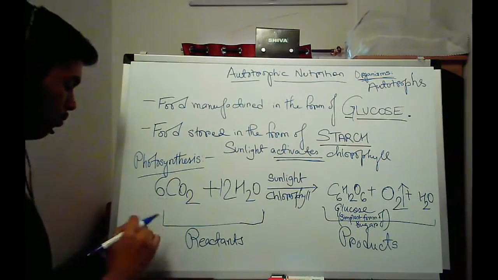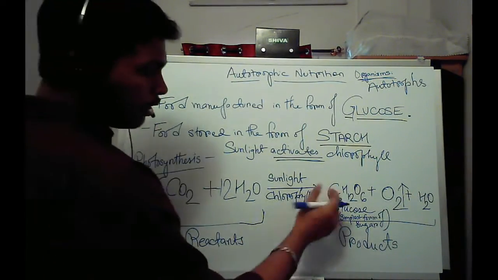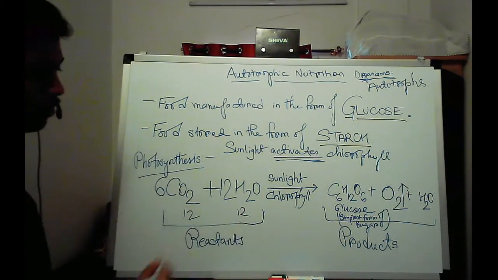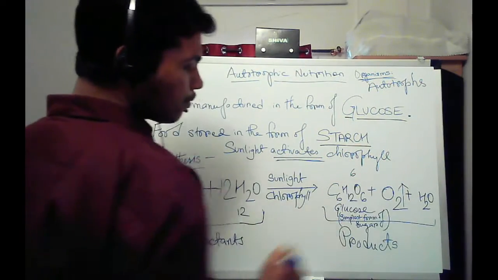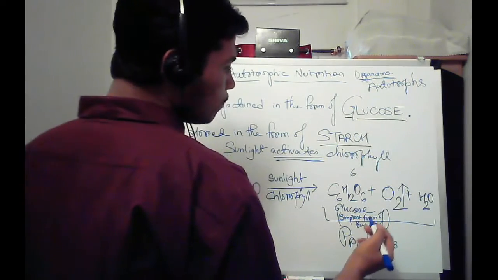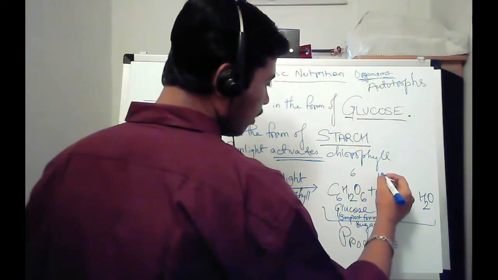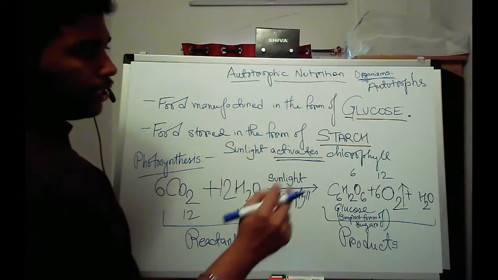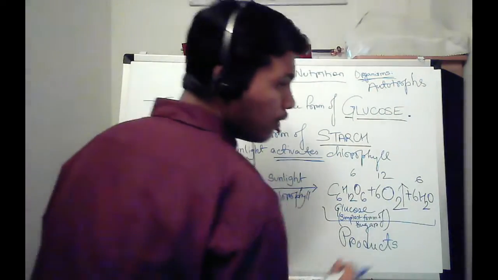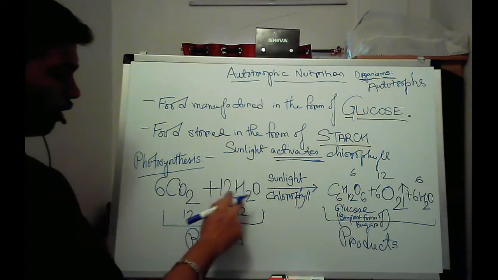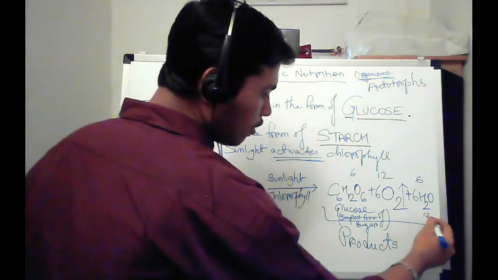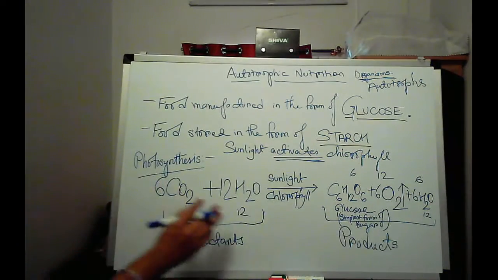Now let's see how many oxygen molecules and water molecules. 6C, C6 balanced. Now going for oxygen. 6O2: 12, and 12 ones are 12, 12 and 12 is 24. Here you have 6. Here you have 2. Now if we add 6 to it, it's making 12. 6 and 12 will give me 18. Another 6 will make it 24. So if we add 6 over here, it's going to make it 24. Now 12 2s are 24, 6 2s are 12 over here, and 12 over here will make it 24. Hence the equation is balanced.